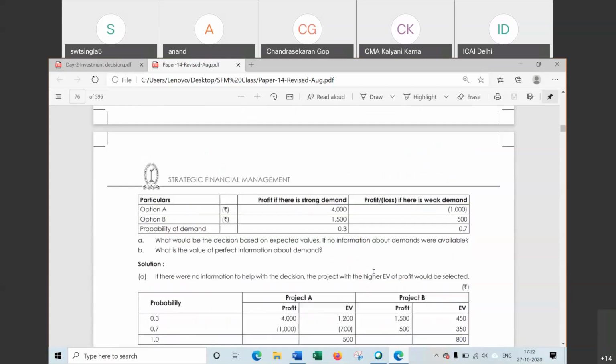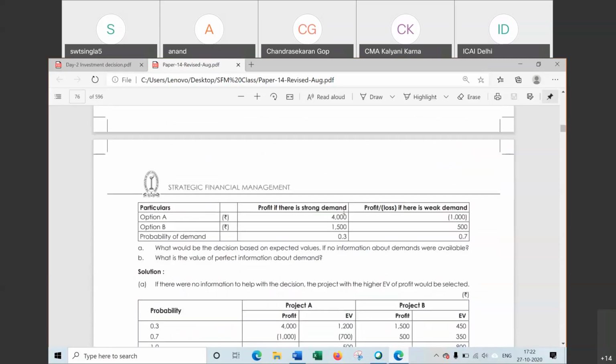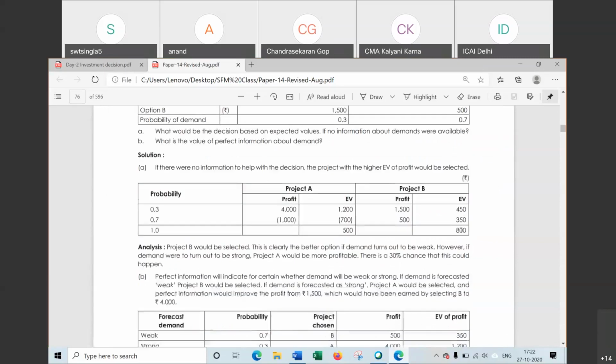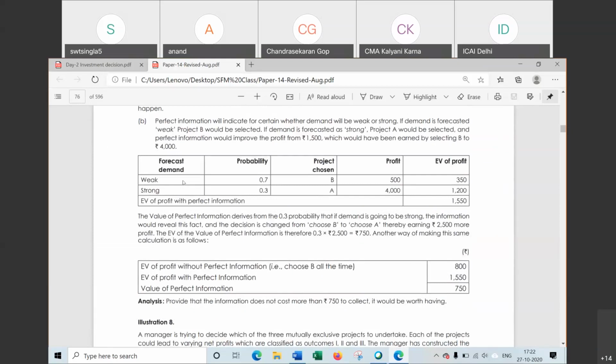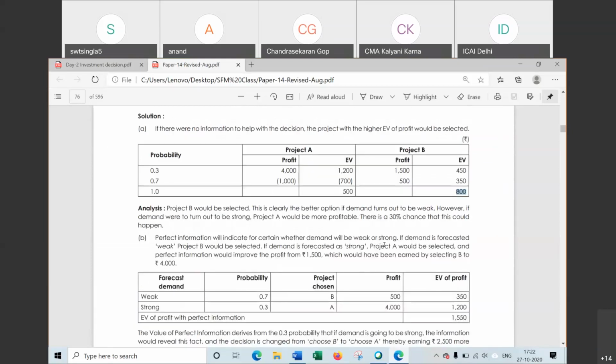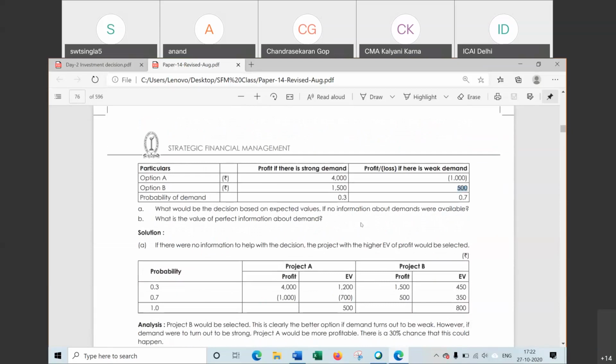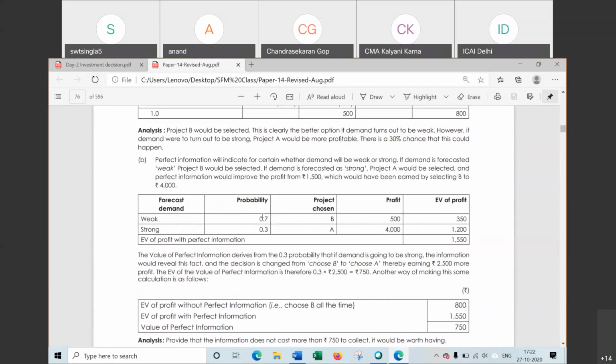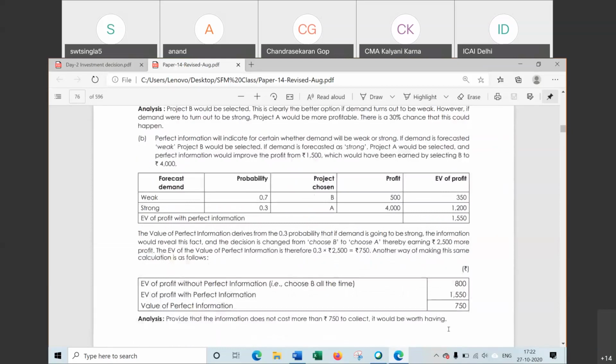A single question related to this one. If no information is given, we will select the project on the basis of expected value, and it is higher for B, so we will select B. Now when demand is known to the management, when demand is weak, we will select B because B gives higher profit. When demand is strong, we will select A and multiply this with the corresponding probability. It will be 1550. The difference will be 450. So this is the value of perfect information.